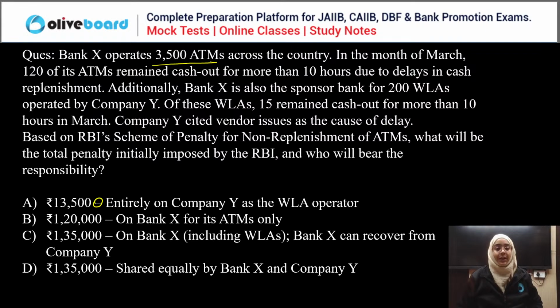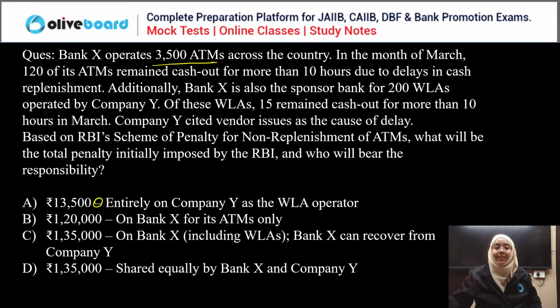Just read out the question carefully and then you can easily answer. Kiran Singh says the correct answer is 1,35,000 entirely on Company Y as the white label ATM operator. Everyone else kindly start answering the question. Now, Double X is also saying, hey, this is a very easy question.